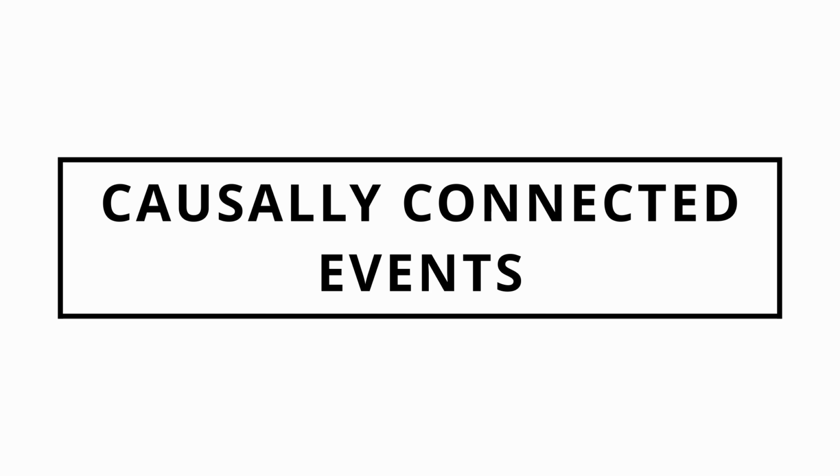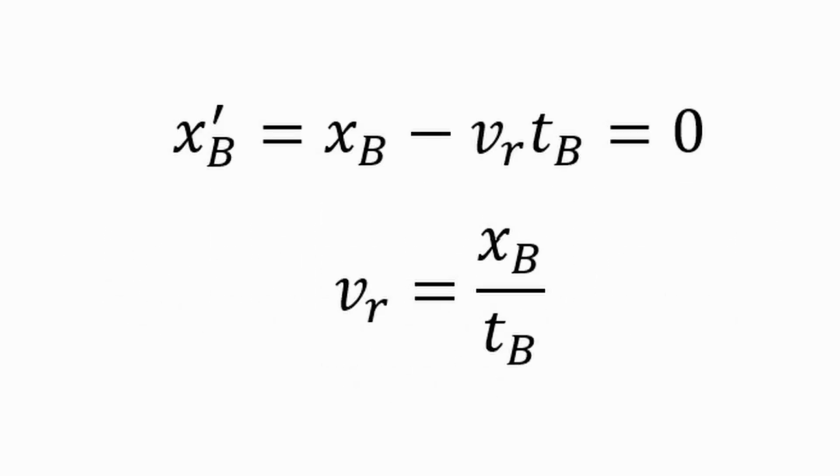Imagine an event A located at the origin of a stationary frame of reference. Imagine also a second later event B that happens at location xb and a later time tb on the same frame of reference. Event A and event B are causally connected if a moving observer using the proper frame of reference x prime t is moving with a relative velocity given by the following equation. Since Galilean relativity does not impose any limits on velocities, all future events are causally connected to prior events. Simultaneous events are the only events that are not causally connected.